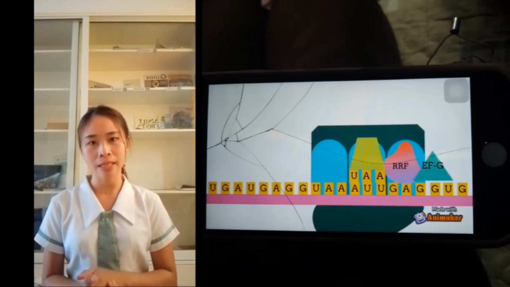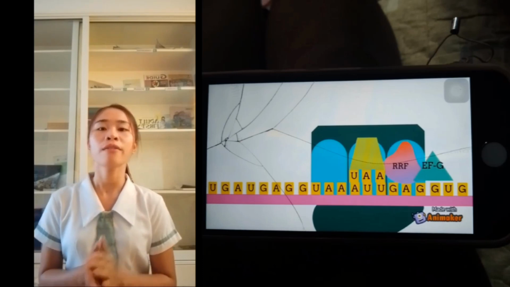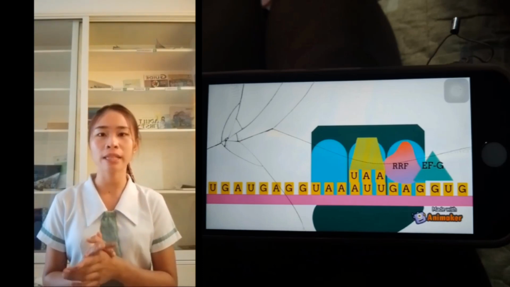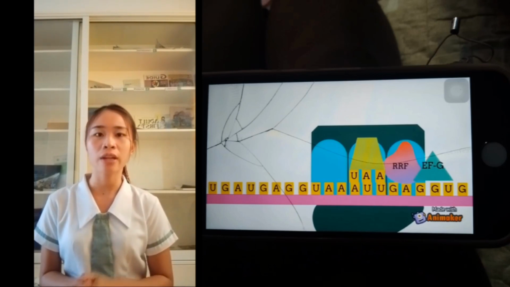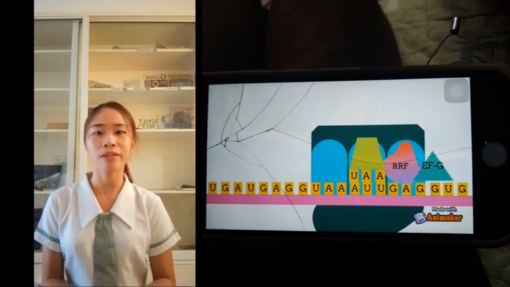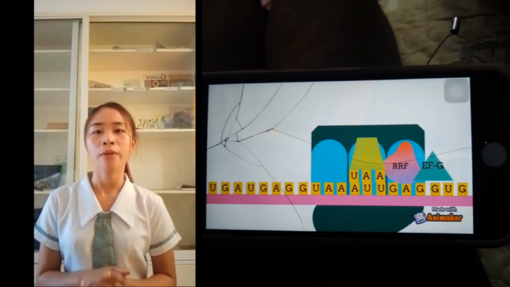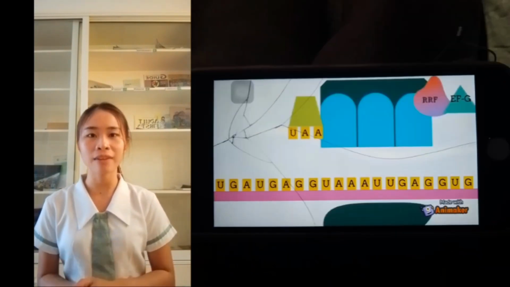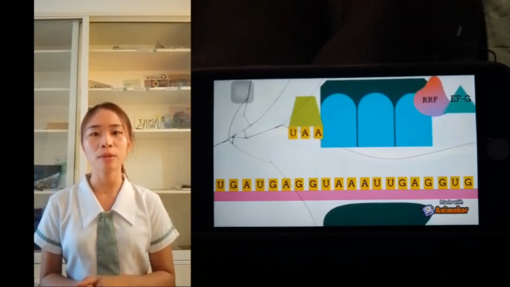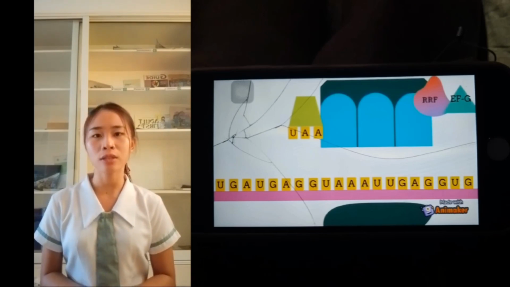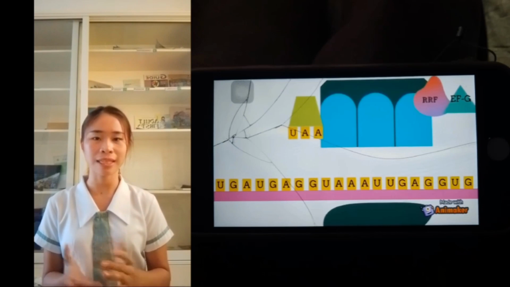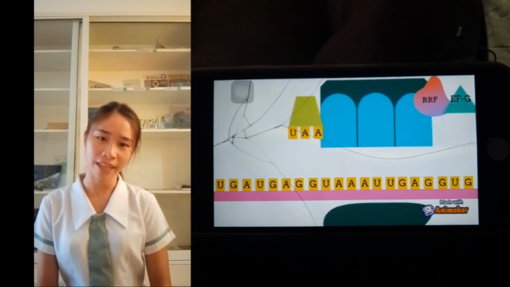The last step is the release of the ribosome from the mRNA, which is catalyzed by the joint activity of EF-G, a translocation factor, and ribosome recycling factor. Thus, the idea of recycling is that the ribosomal subunits are split up and available to bind to mRNA to start the whole protein synthesis process over again.